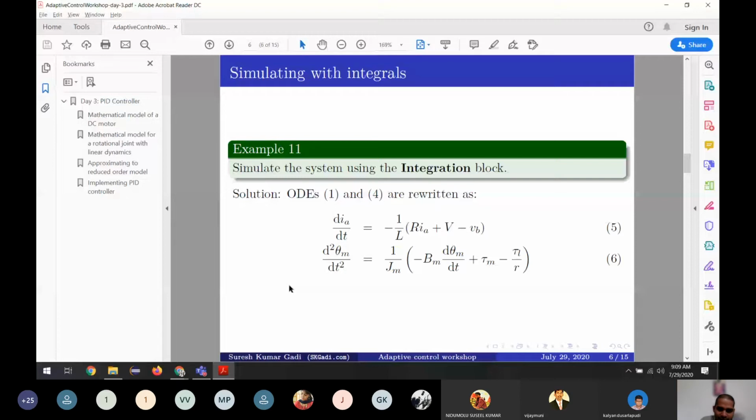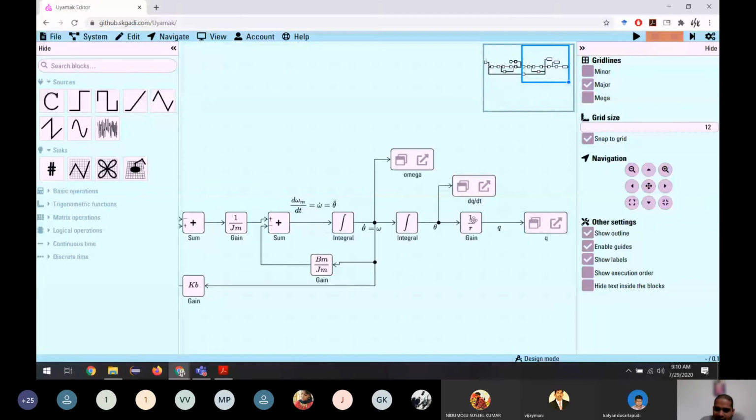This is the electrical part of the simulation, and this is the mechanical part of the simulation. And this 1 by R is the gear ratio. So this is the angular position of the motor, and if we divide it by R, the gear ratio, you get the angular position of the robot.